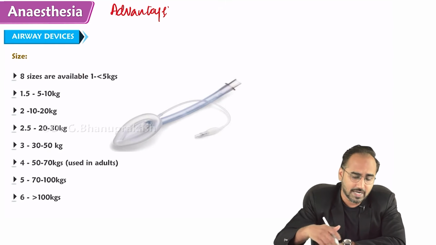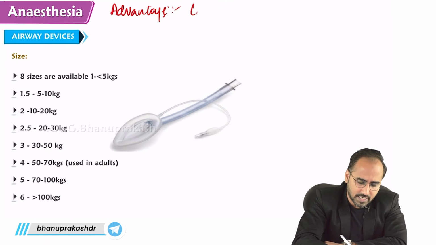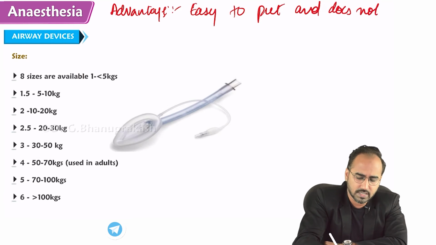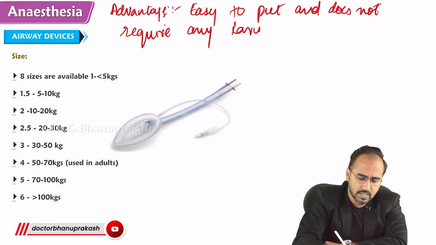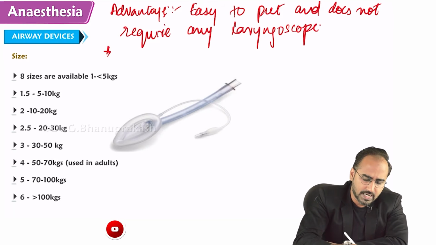Okay? So the advantage of using LMA is what? The main advantage is it is easy to put and does not require any laryngoscopy. And it does not require any muscle relaxant also.